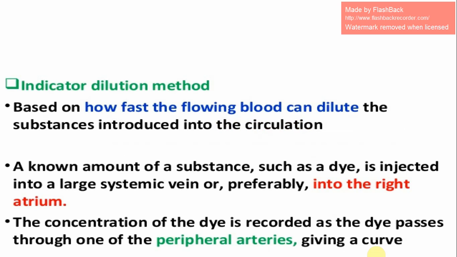So, the indicator dilution method. Based on how fast the flowing blood dilutes the substance introduced into the circulation, a known amount of a substance such as a dye is injected into a large systemic vein or preferably into the right atrium. The concentration of the dye is recorded as the dye passes through one of the peripheral arteries, giving a curve.